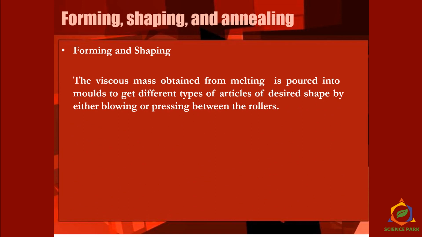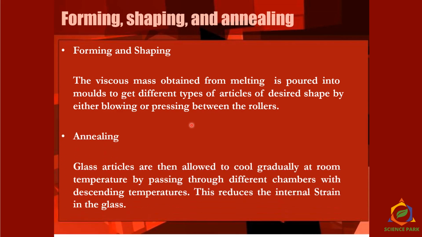Here the viscous mass obtained from the melting is poured into a mold, as we have seen in the last diagram, to get different types of articles of desired shape by either blowing, or pressing between the rollers if we want a sheet of glass. Now annealing. Glass articles are then allowed to cool gradually at room temperature by passing through different chambers with descending temperatures. This reduces the internal strain in the glass.